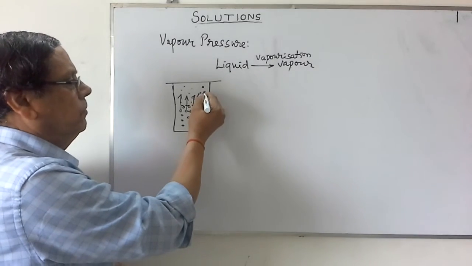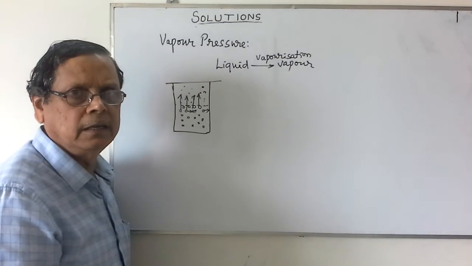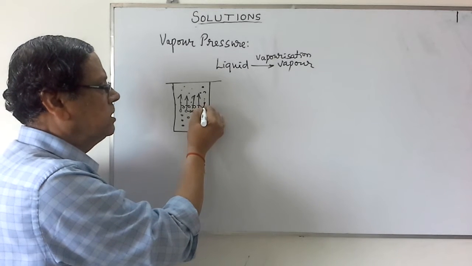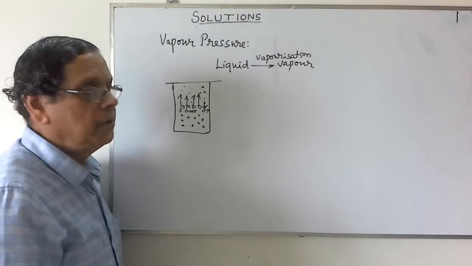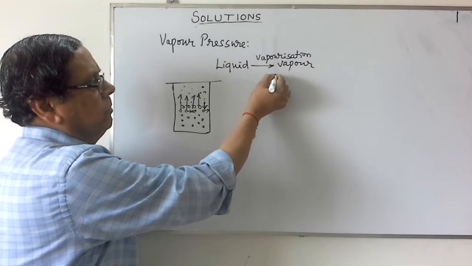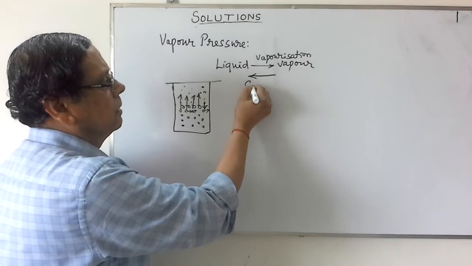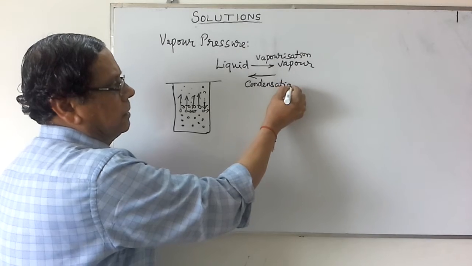Those molecules which gain energy will remain in the vapor phase. But those molecules which are near the surface and lose energy will be condensed back into the liquid. So this reverse process of conversion of the vapor into liquid is called condensation.